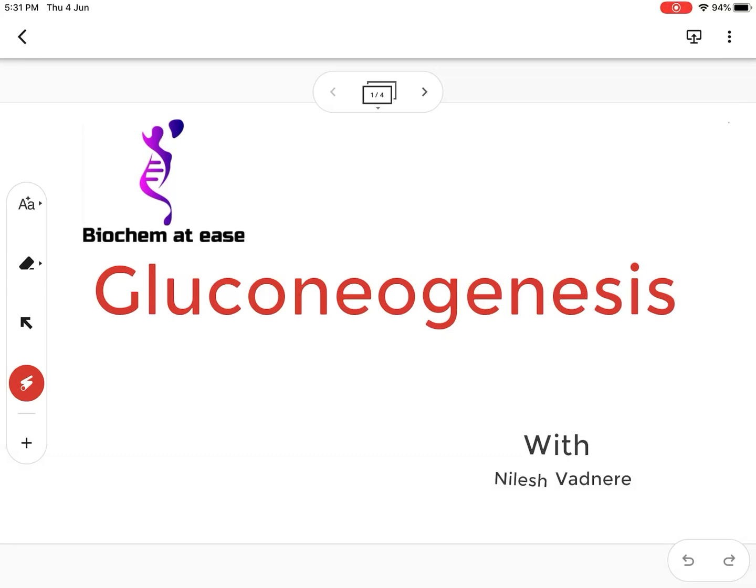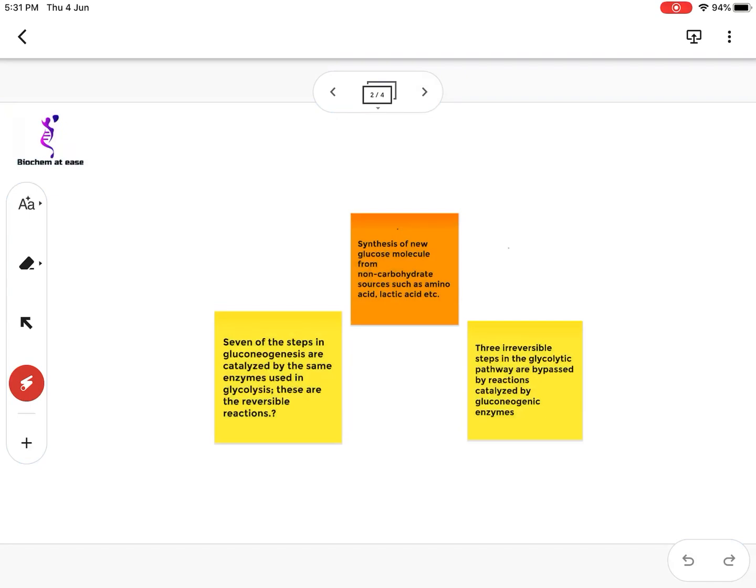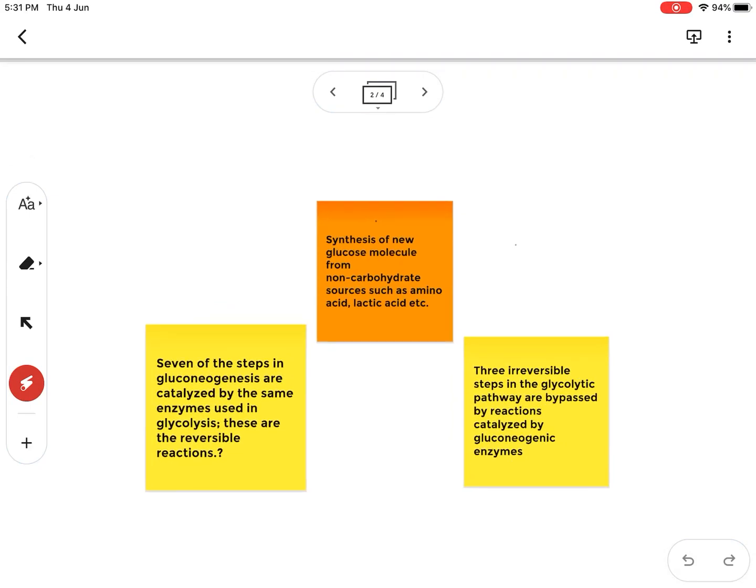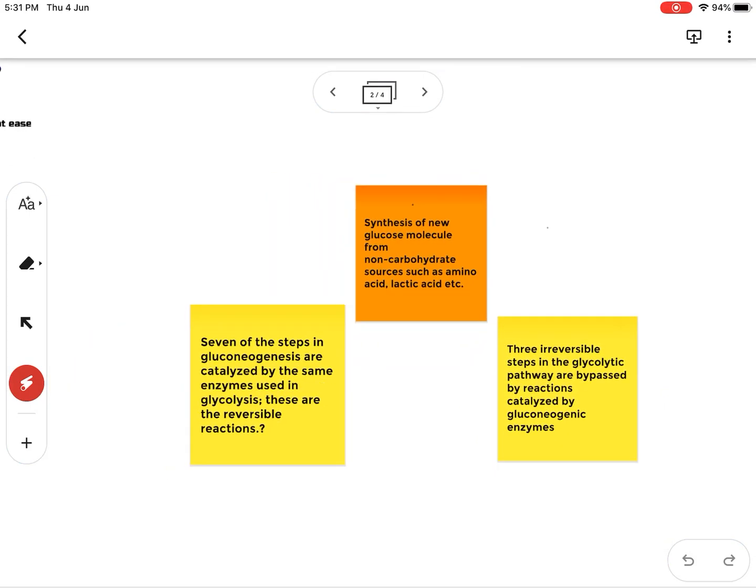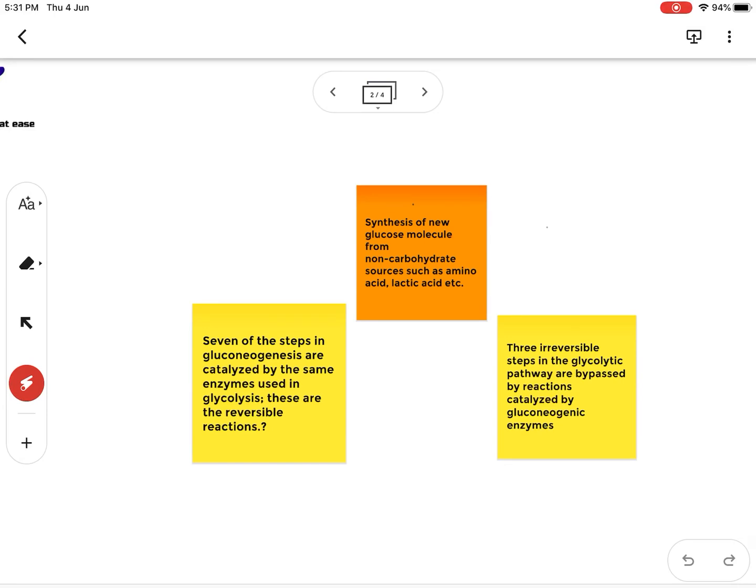Gluconeogenesis is a process of synthesis of new glucose molecules. New glucose molecule, that's why the word neo is there, and genesis means synthesis. So gluco means glucose. So synthesis of new glucose molecules from non-carbohydrate sources is called gluconeogenesis. Gluconeogenesis can be defined as a synthesis of new glucose molecules from non-carbohydrate sources such as amino acids or